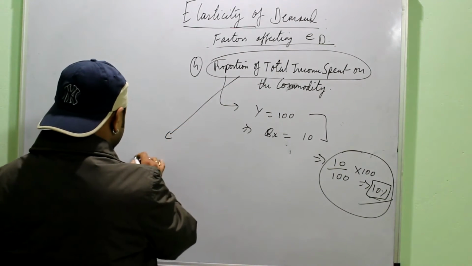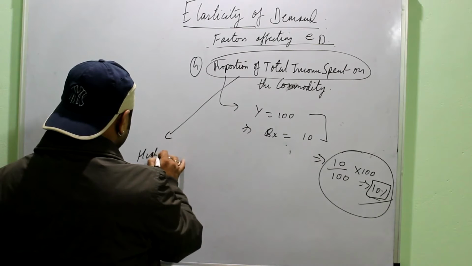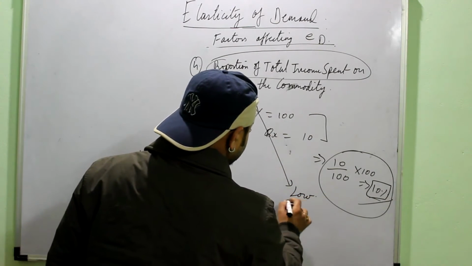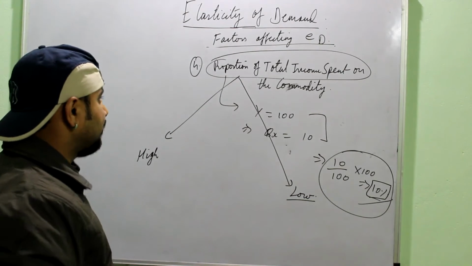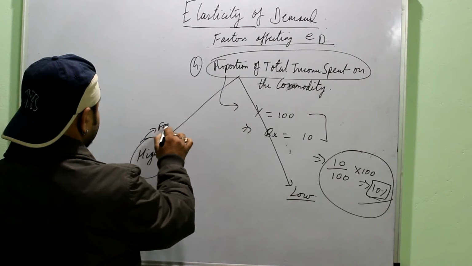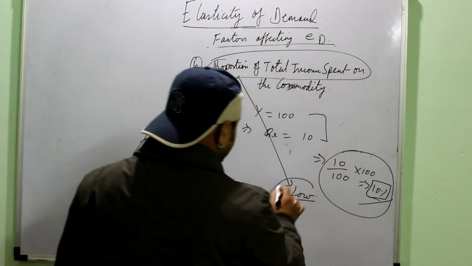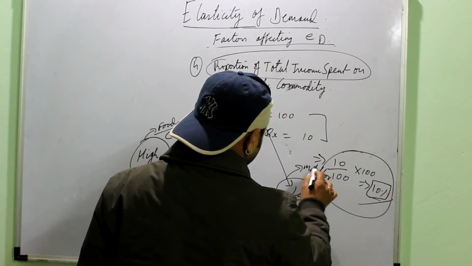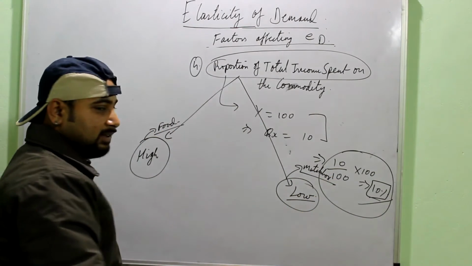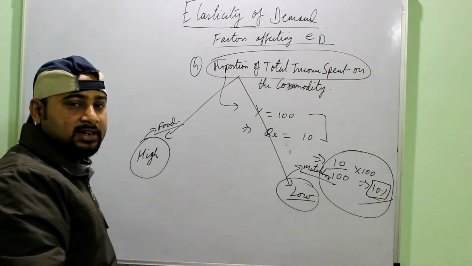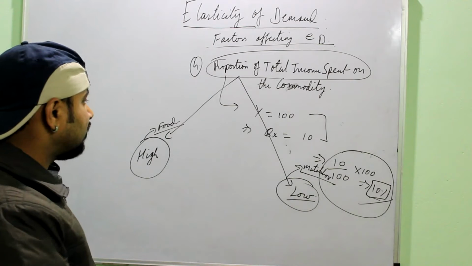Now suppose you are spending a high proportion of your income on a commodity and another commodity on which you are spending a lower proportion of your income, right? Like for example on food, and like for example on the matchbox. Same example you can take. Maybe 10 rupees in a month, very small part of my income, right? And maybe here 2000 or 4000 per month, so a larger part of the income.